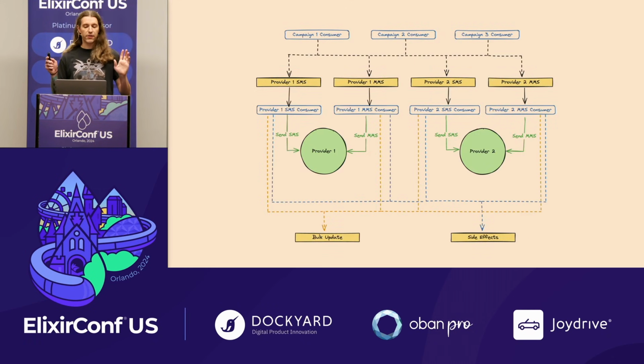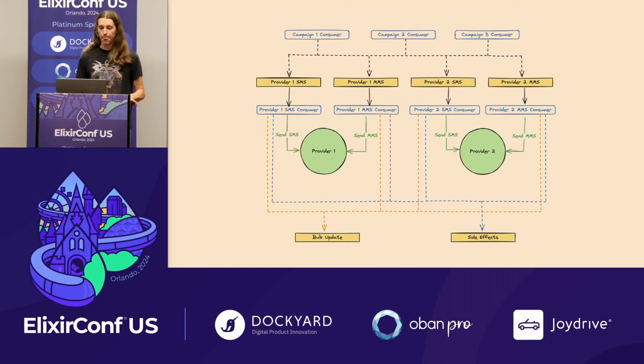There are separate queues for both SMS and MMS messages for each provider, and this is because they have separate rate limits. So a provider may say we can send 500 SMS messages per minute, but only 250 MMS messages per minute. And this is all done through Broadway back pressure. We tell Broadway how many messages we want in a certain interval, and it will reach out to Rabbit, request that many, and we'll never exceed our rate limits because of that.